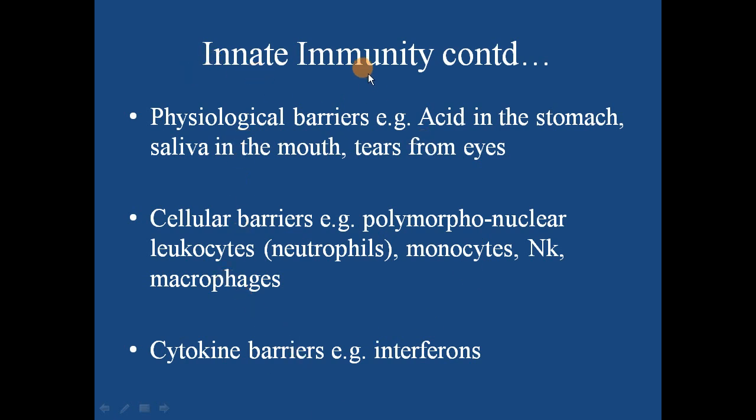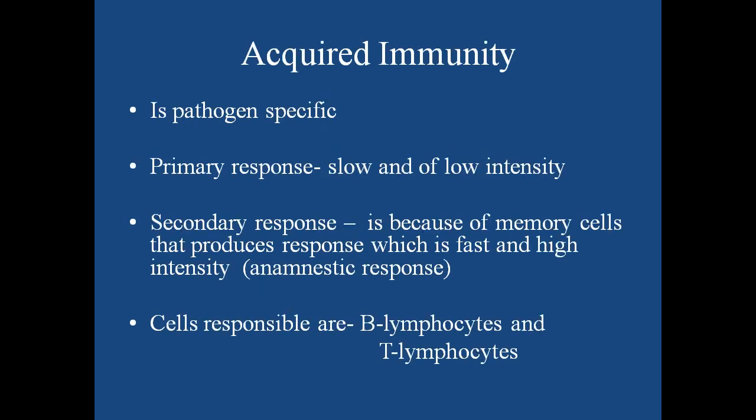I will repeat again. Innate immunity is the type of immunity which is present since birth, that is one thing. The second thing is that it is non-specific in nature, it is generalized. The next type of immunity we have is acquired immunity. What is acquired immunity? This type of immunity is acquired by a human being after birth. The second feature is that it is specific in nature, pathogen specific, meaning it is not generalized like innate immunity.